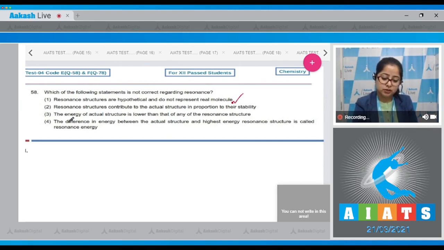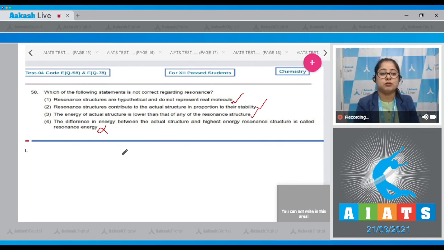This is a correct statement. Resonance structures contribute to the actual structure in proportion to their stability. Again a correct statement. The energy of the actual structure is lower than that of any resonance structures. Again correct.